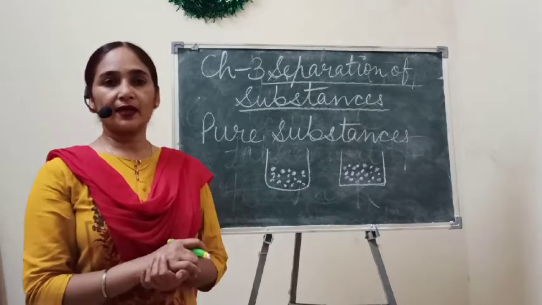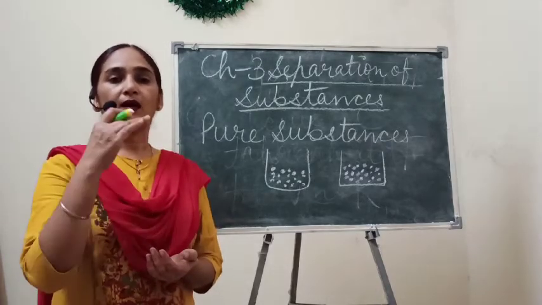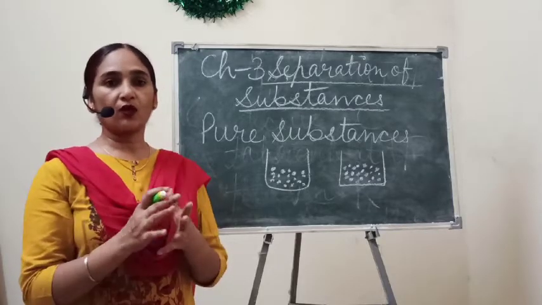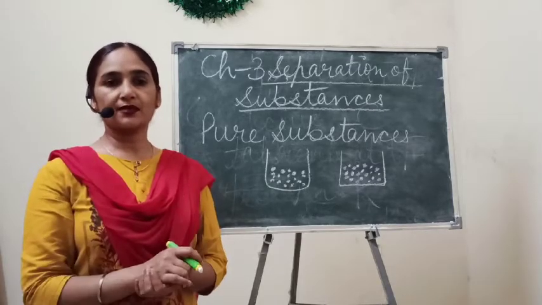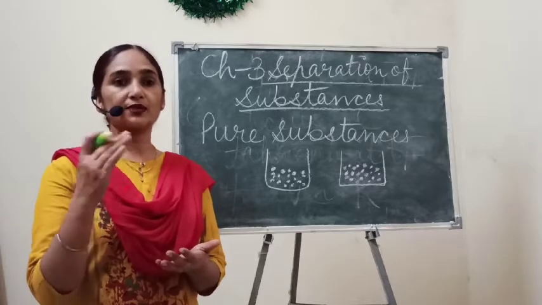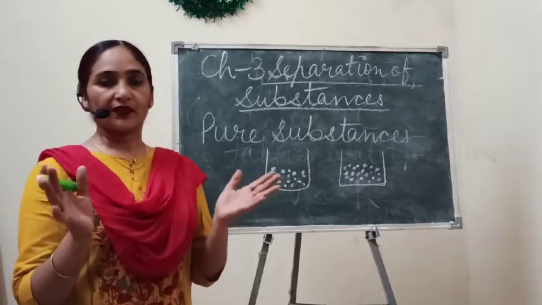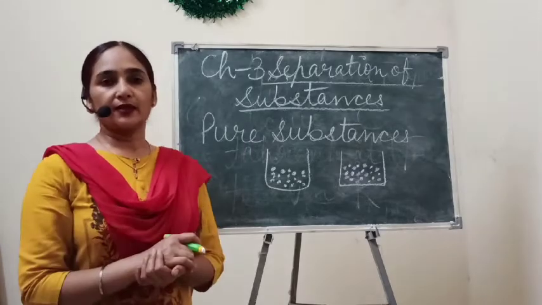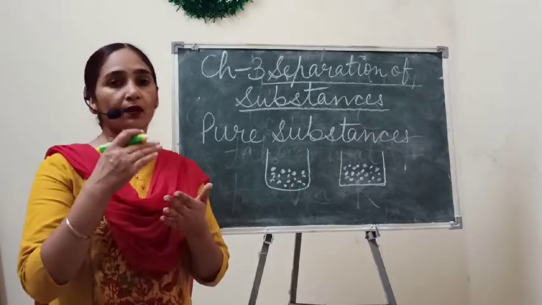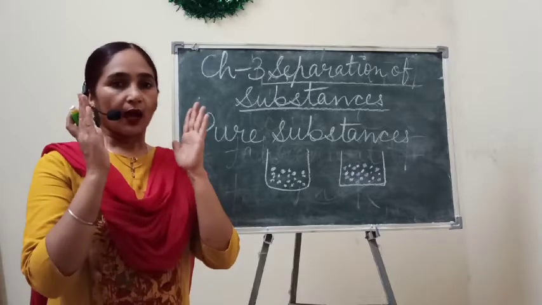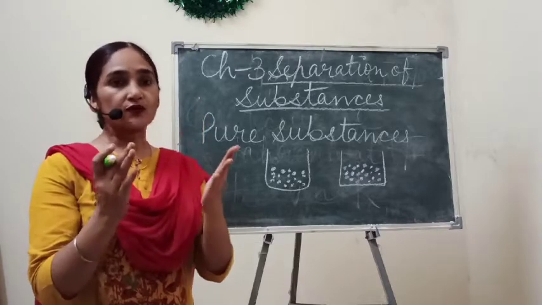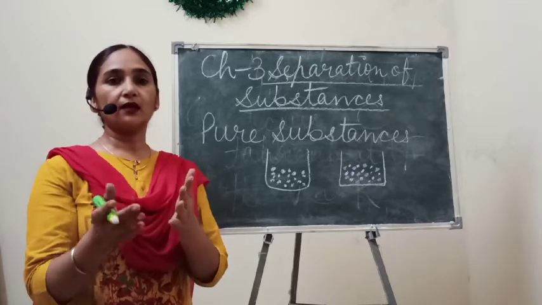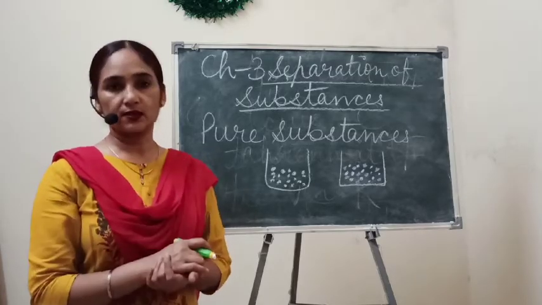And the second reason is to get a pure substance. Means we want purity of that particular substance. That's why we need to separate the things. And the third thing is to separate useful items, or we can say useful material, from the non-useful things.